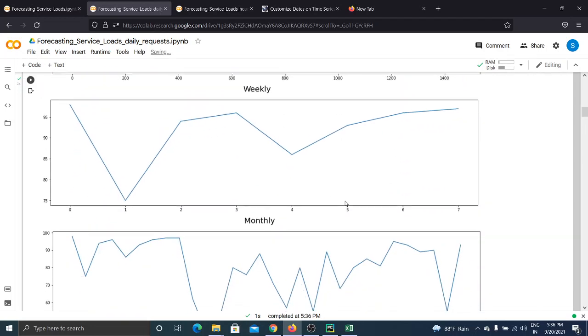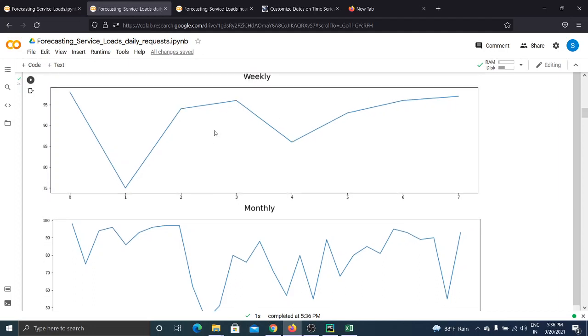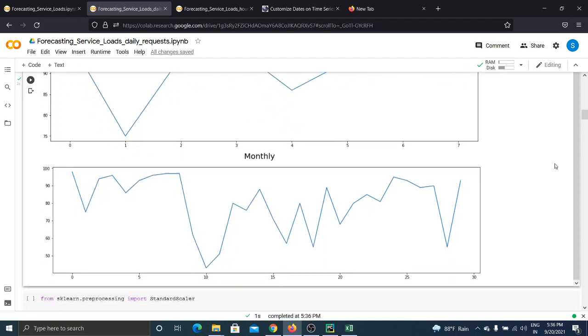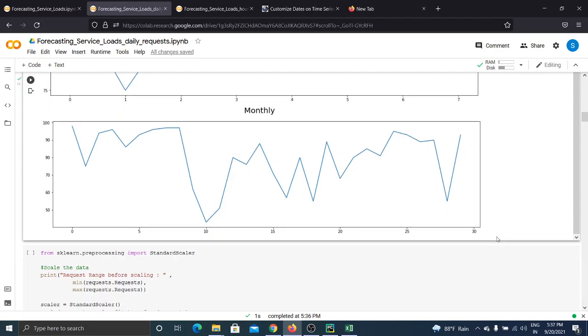Then we can see that this is the weekly data, like of the 7 days plotted, 0 to 7 days. So this graph implies the 7 days plot, while the graph below this implies the monthly plotting of the data, like 0 to 30, means of 30 days. The graph of 30 days is plotted.